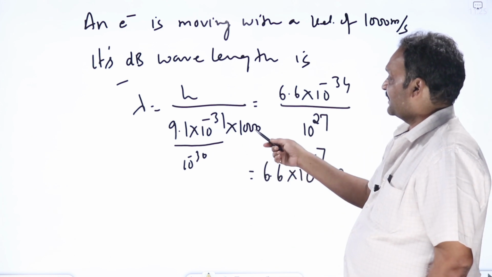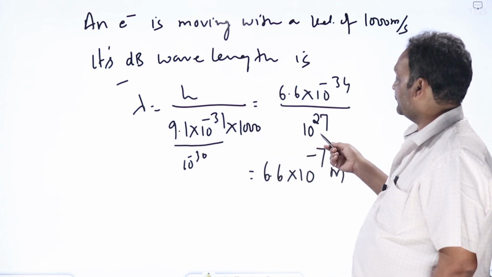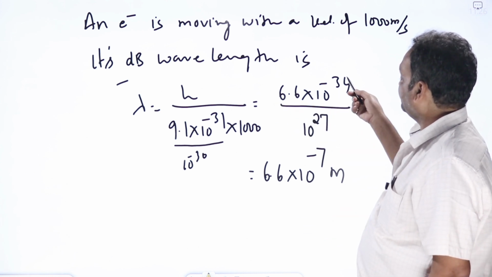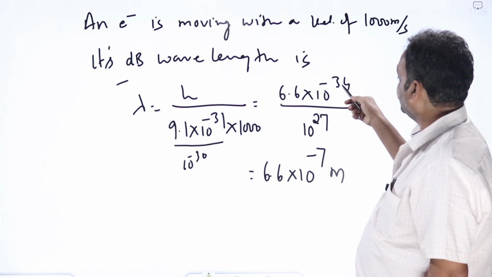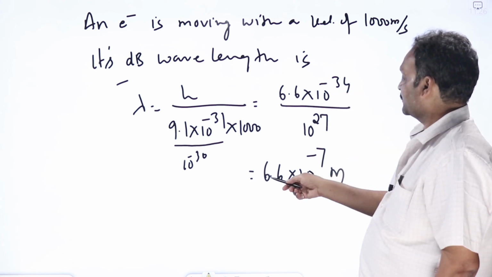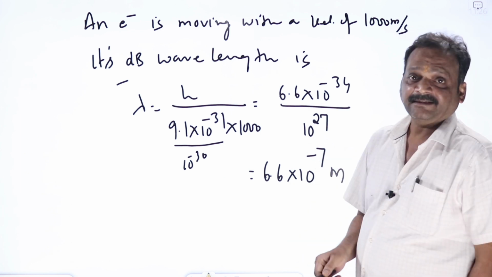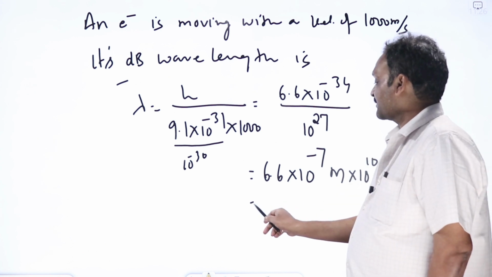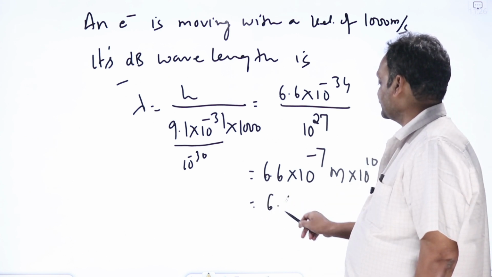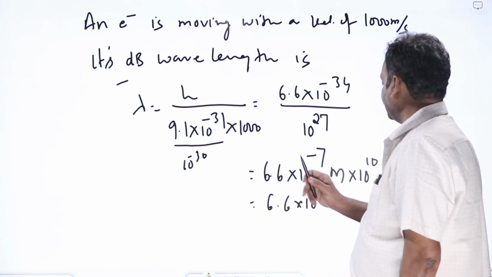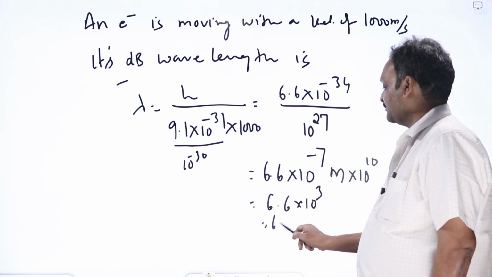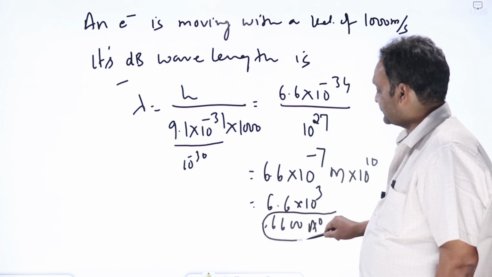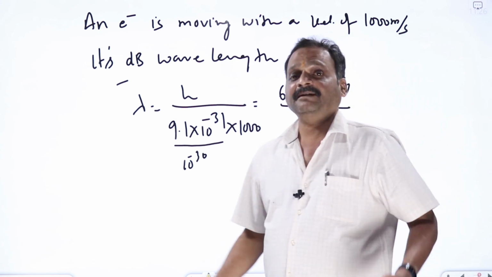So this is 10 to the power minus 30 into 10 to the power 3, that is nothing but 10 to the power minus 27. H value is 6.6 into 10 to the power minus 34. This 27 goes up and becomes plus 27 minus 34, it is minus 7. So 6.6 into 10 to the power minus 7 meters. In terms of angstroms, what should I do? 1 meter equals 10 to the power 10 angstroms. So this comes to around 6.6 into 10 to the power 3, that is 6600 angstroms. Means the de Broglie wavelength of the electron is 6600 angstroms, a tremendously big value.